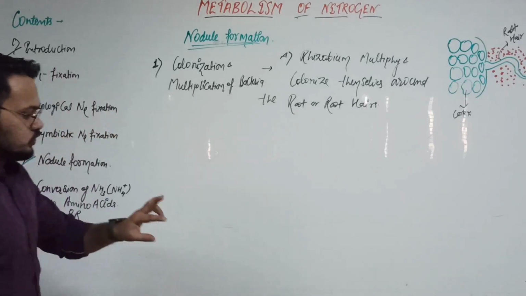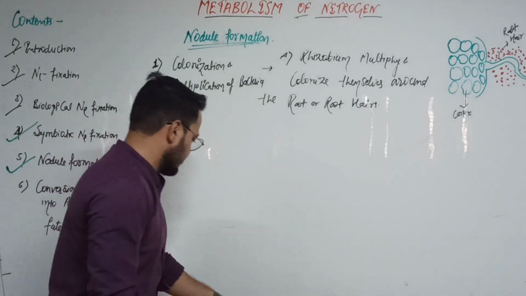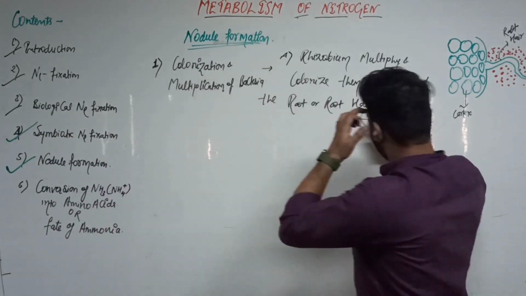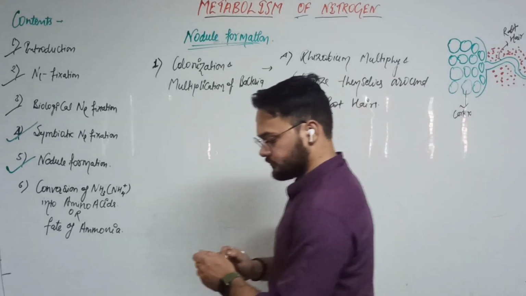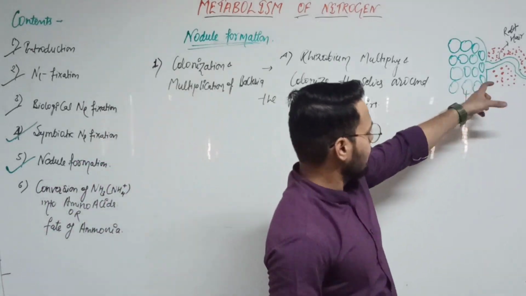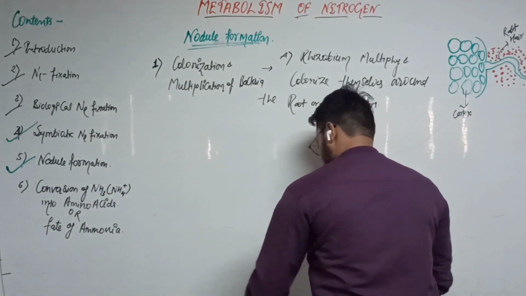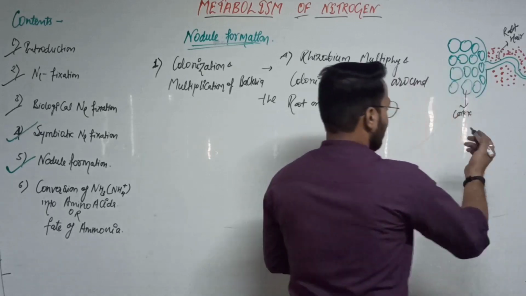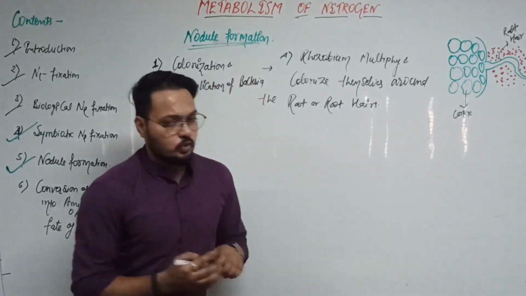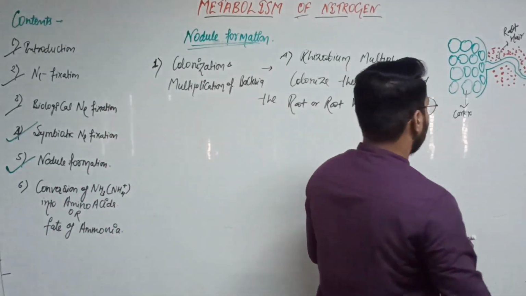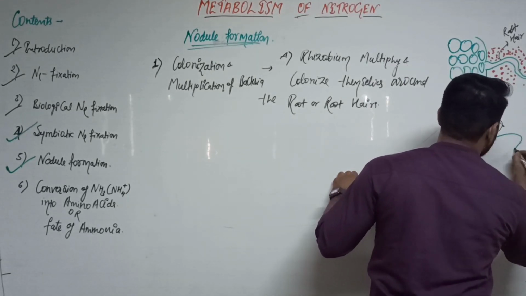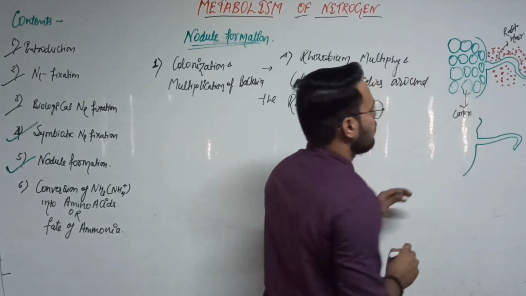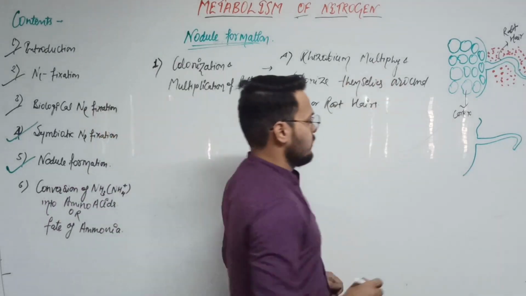Okay. So what will happen next? They multiply and colonize around the root hair, so they curl the root. That will help them to enter inside the cortex. Okay. So let's see what will happen next. This root is also curled because of the colony of rhizobium.